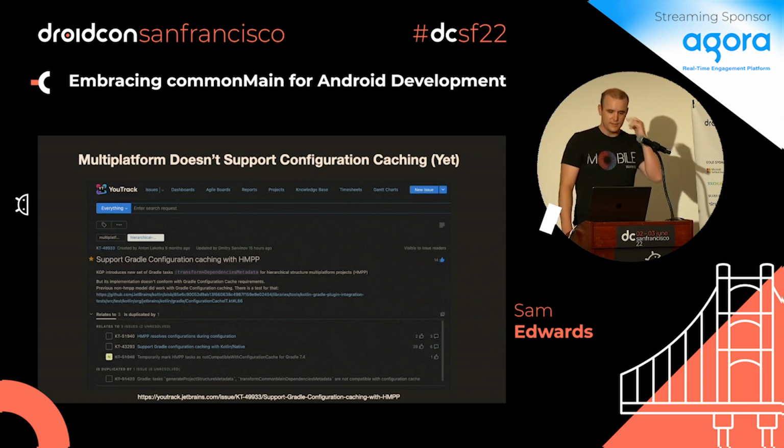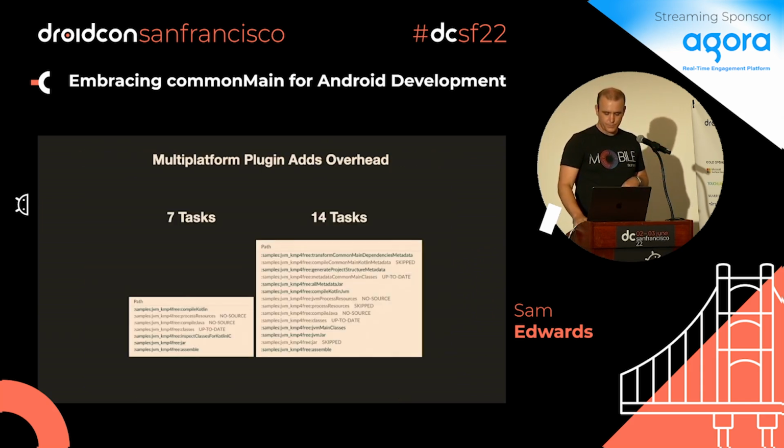Multi-platform currently does not support configuration caching. Josh Feinberg on my team just implemented it, and it went down from 40-minute builds to 40-second builds to 6-second builds. It is just amazing. And if we had to give up configuration caching, it wouldn't cut it. So what I want is to still be able to use this, but then also fall back to everything that we know is more stable, since multi-platform is still under development, so that we can continue to use that going forward.